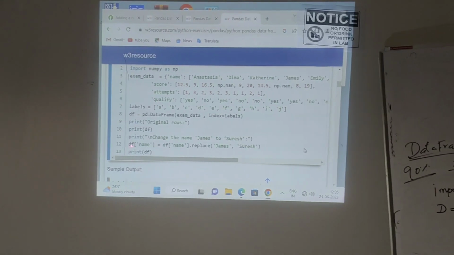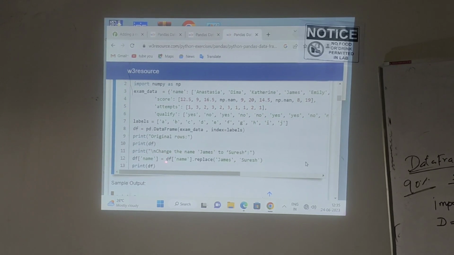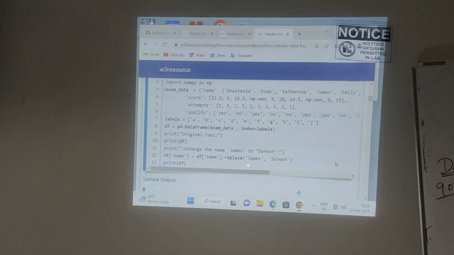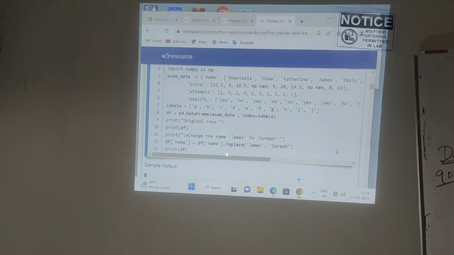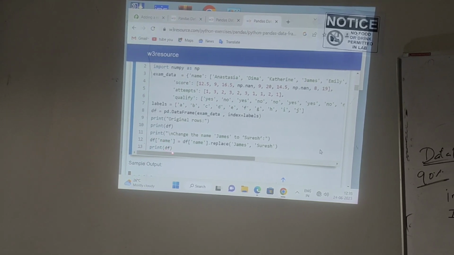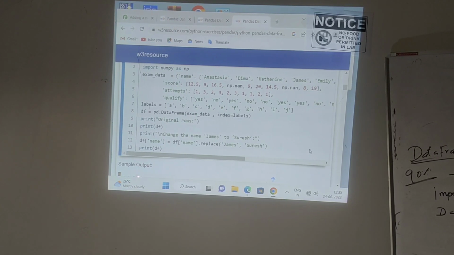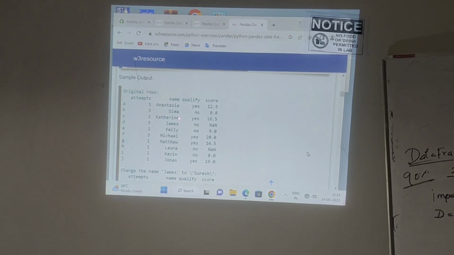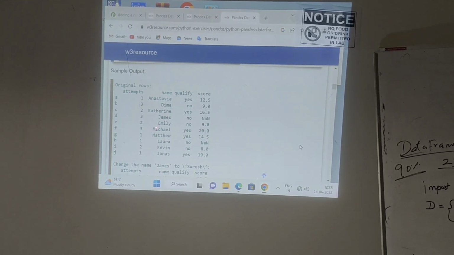Understand? So here df, where I am going to replace in the name column: df['name'] equals df['name'].replace, and which value am I going to replace? The James value into Suresh. I will change the James value into Suresh. After that, I will print the result, print df. After replacing, you have to print the output. Finally, you have to compare the output. Before replacing, what is the output? Where is the name James? Before replacing, it will be displayed as James.